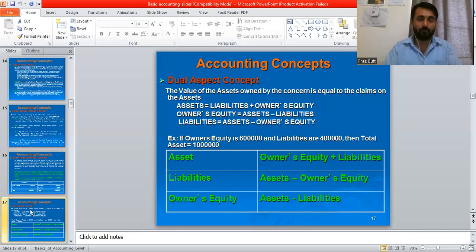Okay, then move to the next slide. You have to read them after my lecture is over, and you have to ask me again if there are still some discrepancies. The dual aspect concept is quite synonymous with the previous one. It says that whenever a transaction happens, it impacts two sides of the book of account. And whenever I use the word transaction, what should come to your mind is anything which involves give and take of money, whether through bank or by hand. You give 10 rupees to someone and get a pencil, this is also a transaction.